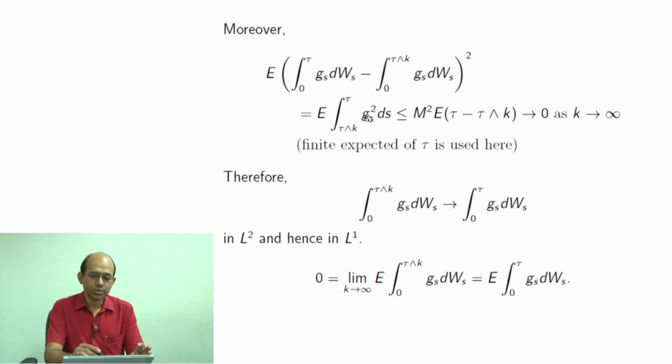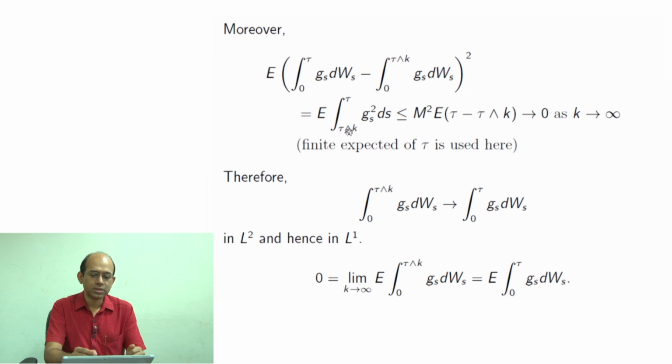Ito's isometry formula, the first version, involves only deterministic times on both sides, but for general stopping times also we know that we have the same Ito's isometry formula. So we are using that here. And here we have G square, but G is a bounded process with upper bound M, so G square can be upper bounded by M square.